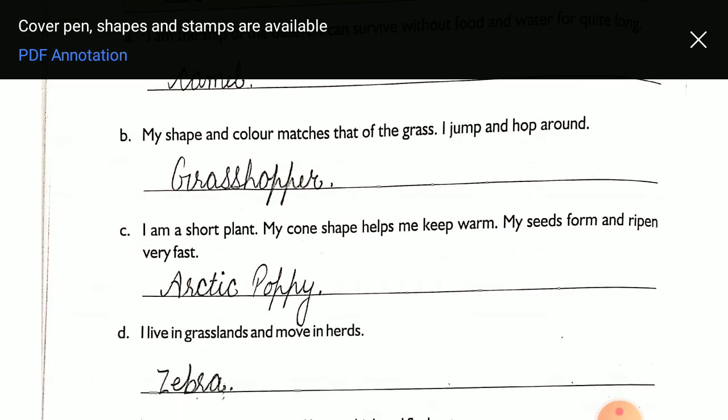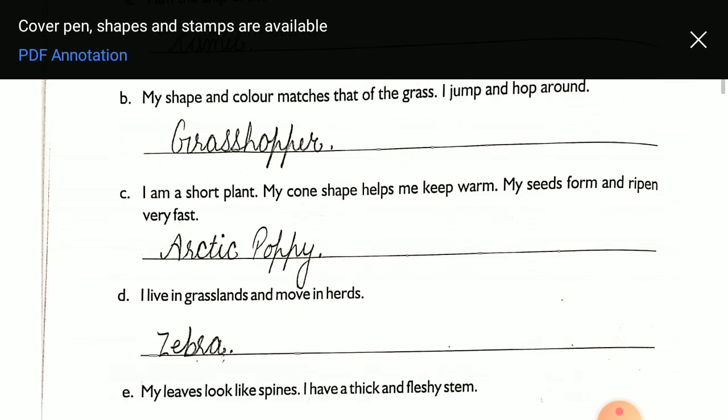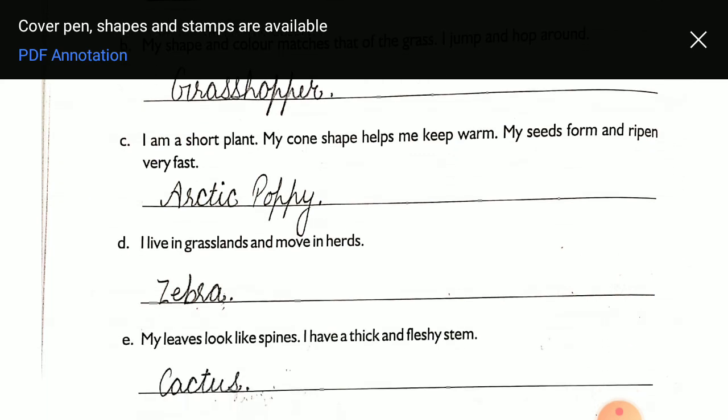I am a short plant, means short in height. My cone shape helps me keep warm. My seeds form and ripen very fast. So that is Arctic poppy.